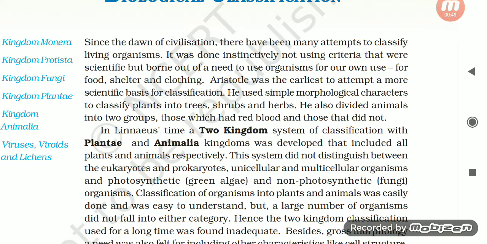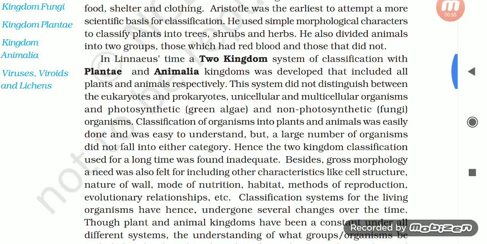In Linnaeus' time, a two kingdom classification with Plantae and Animalia kingdoms was developed that included all plants and animals respectively. This system did not distinguish between the eukaryotes and prokaryotes, unicellular and multicellular organisms, and photosynthetic green algae and non-photosynthetic fungi organisms.